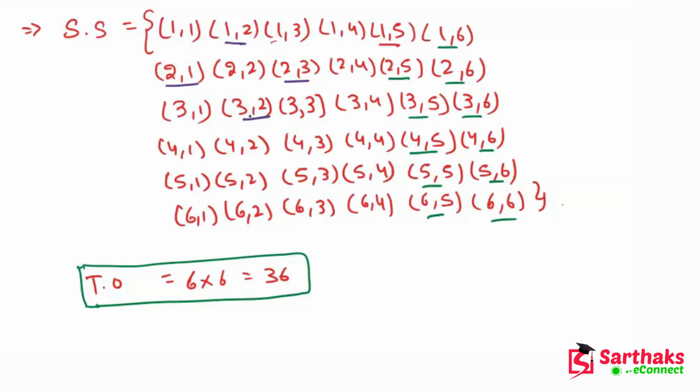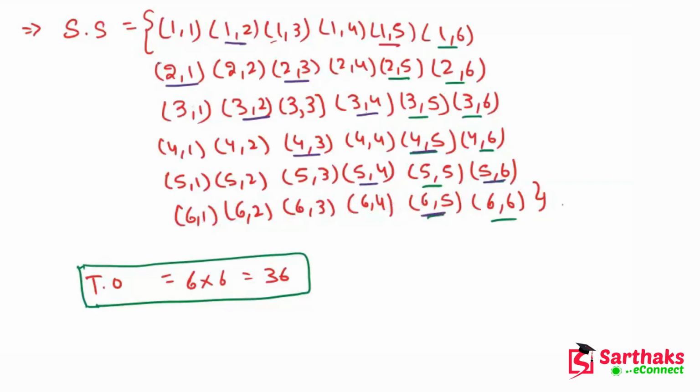If we take the difference between these two numbers, we get 1, and we have 3 comma 4. Now we have 4 comma 3 and 4 comma 5, and in the next row 5 comma 4 and 5 comma 6. And in the last row we have only one case, 6 comma 5.